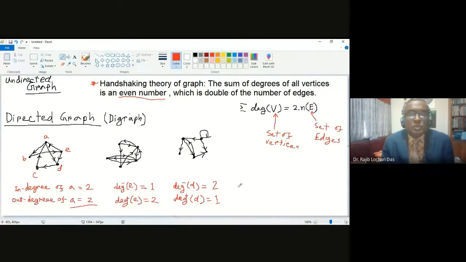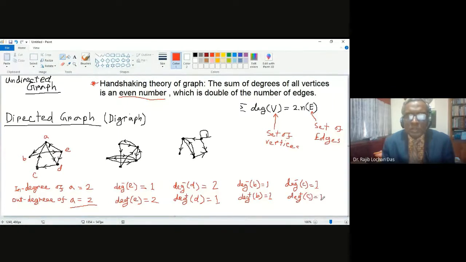So it is very clear, very simple, no problem. Let me write, then you will understand. In degree of B is 1, and out degree of B is also 1, and in degree of C is 1, and out degree of C is also 1. So this is the situation.